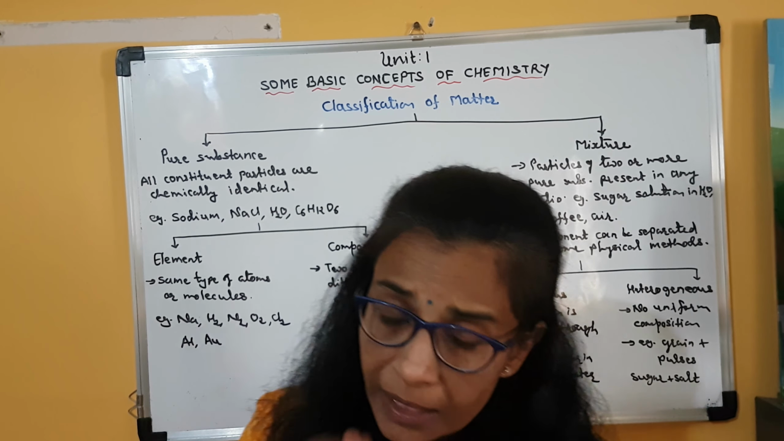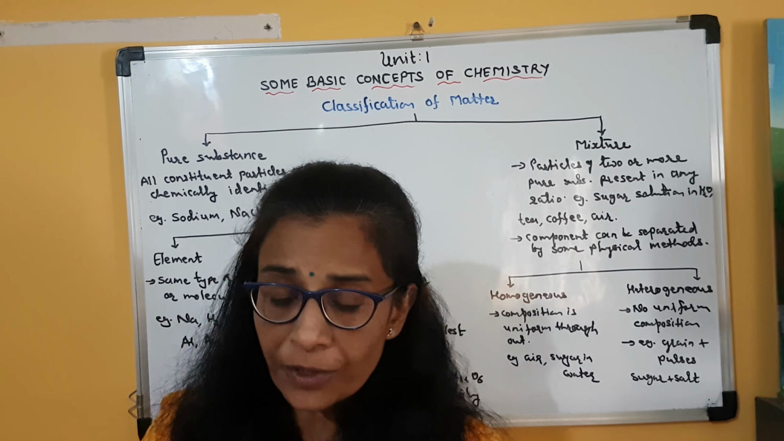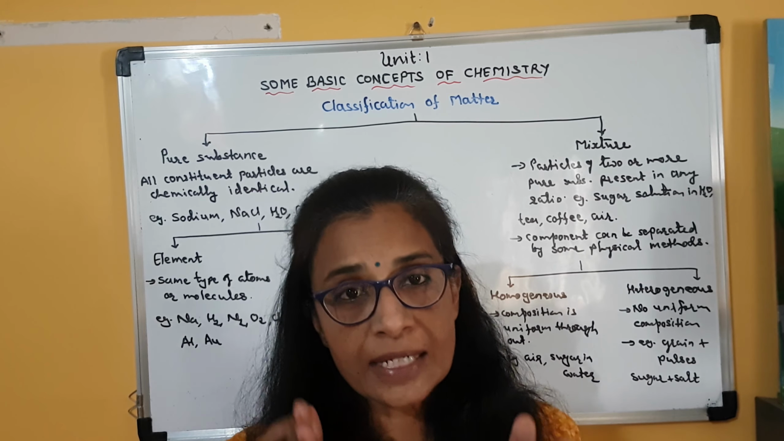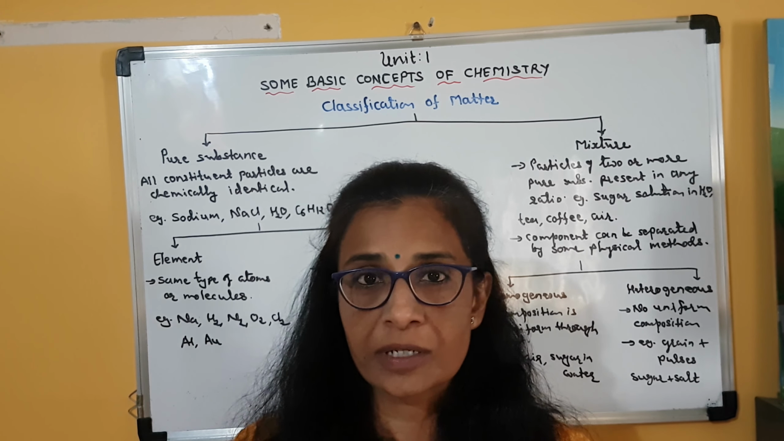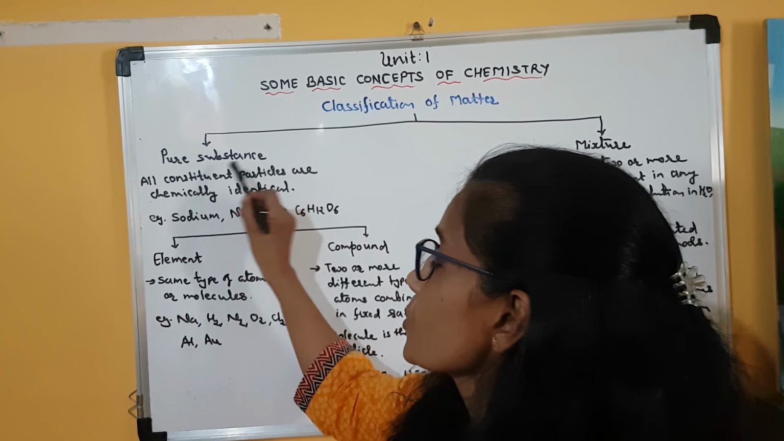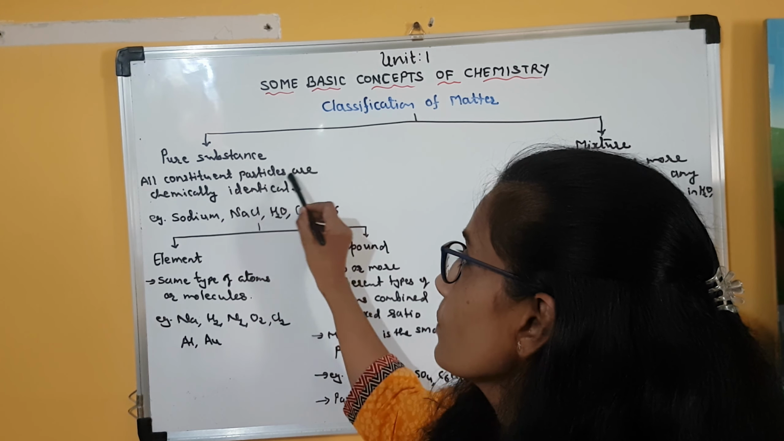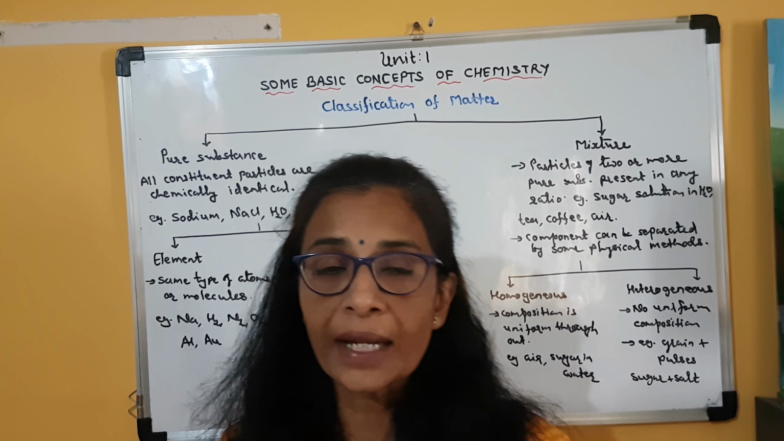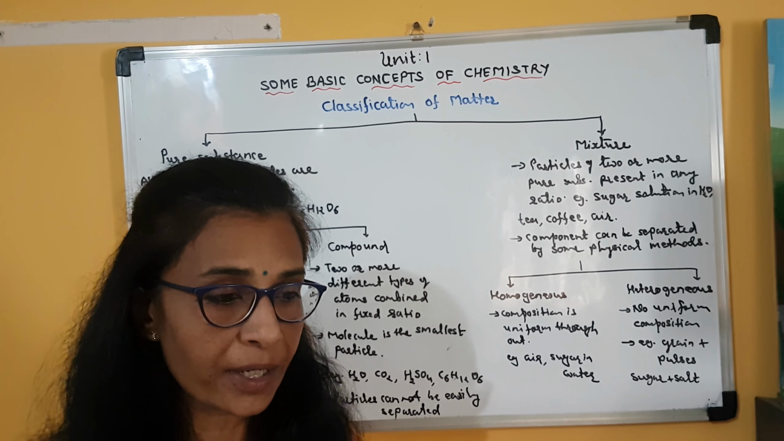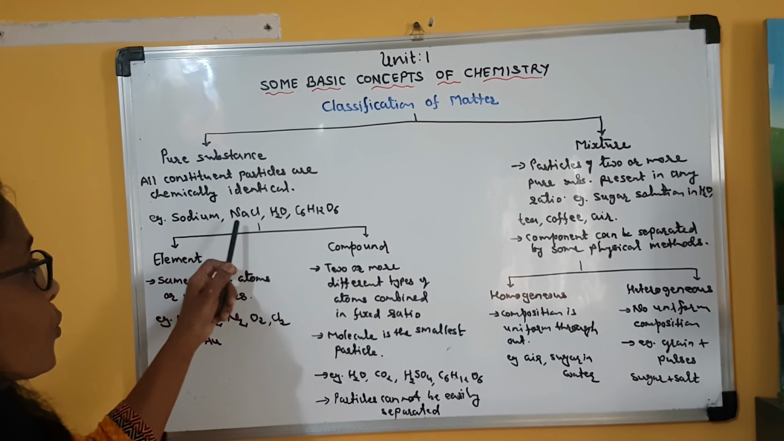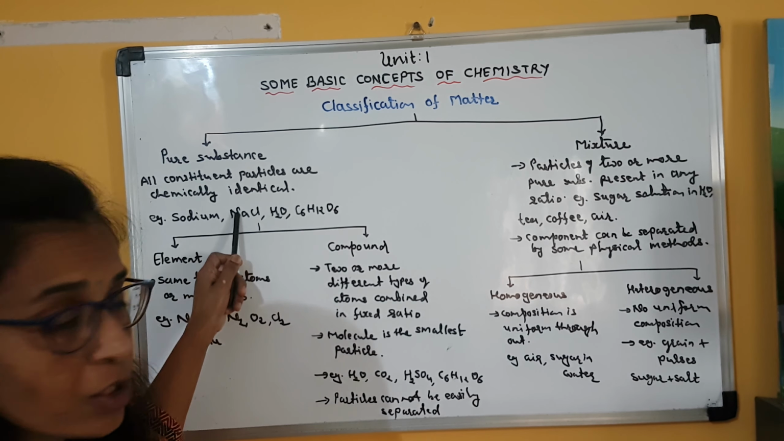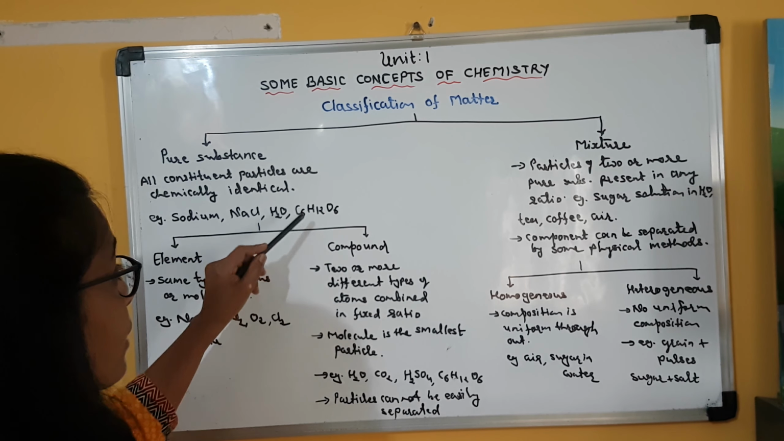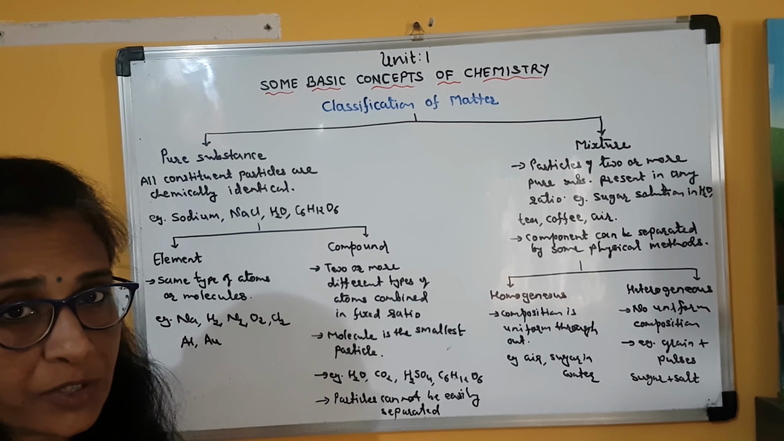But if any other substance is present in a given substance, then also it is considered as an impurity for the given substance. Clear? So pure substance, in that all constituent particles are chemically identical. Chemically identical. See, this word is very important. Here I have taken the example of sodium, then sodium chloride, that is common salt, then water, then C6H12O6, glucose. Clear? Now these are considered as pure substance.